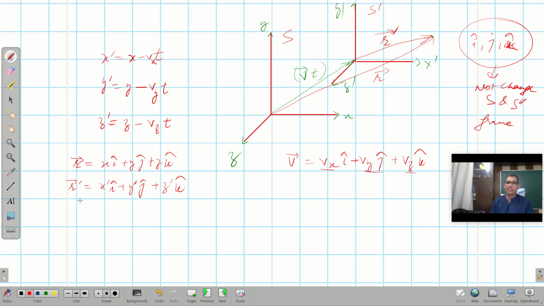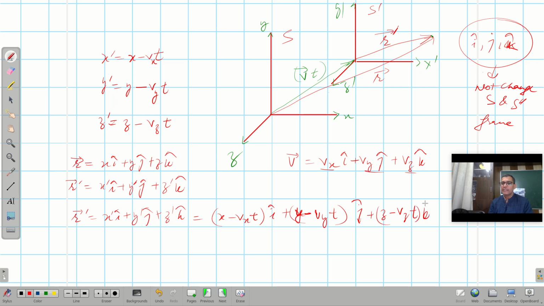Oh wow, that means I can write this r prime vector as x prime i cap plus y prime j cap plus z prime k cap. So I can write it as x minus vx t i cap, y minus vy t j cap, plus z minus vz t k cap.